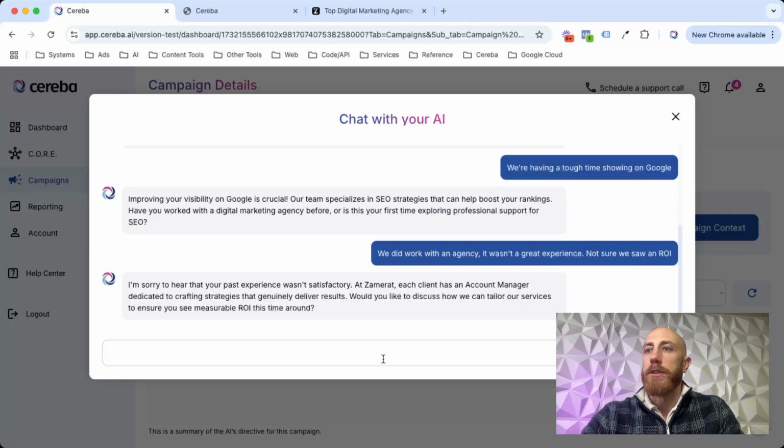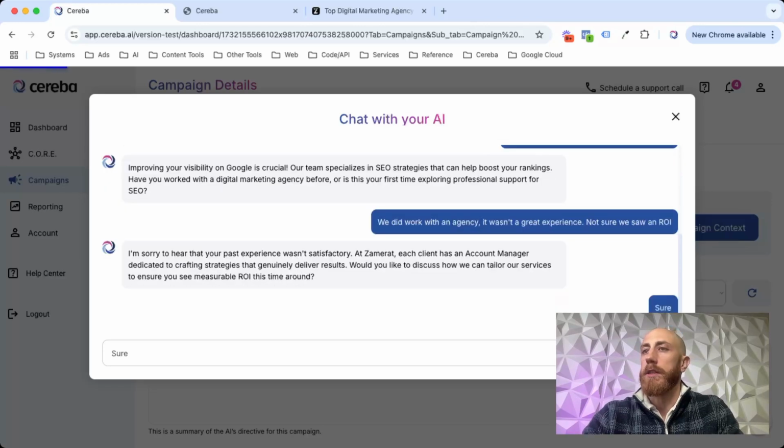It did, crafting strategies. Would you like to discuss how we can tailor our services to ensure you would see a measurable ROI this time around? Measurable, I like that. Great, so we're just gonna say sure, and we're gonna kind of move forward with it.